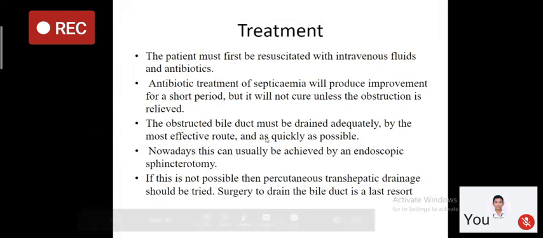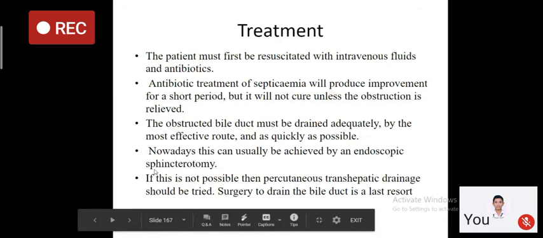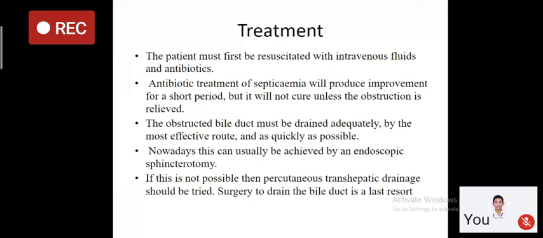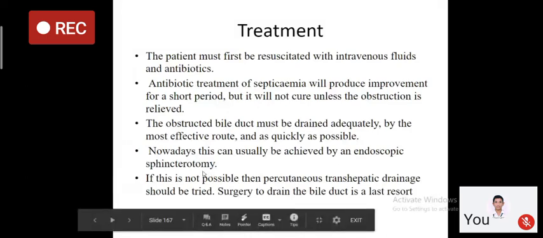This is basically dividing the sphincter of Oddi using an endoscope and thus widening the opening of the common bile duct into the second part of the duodenum. When you widen the opening, the stone will spontaneously pass into the second part of the duodenum, and thus your jaundice will be relieved, right?